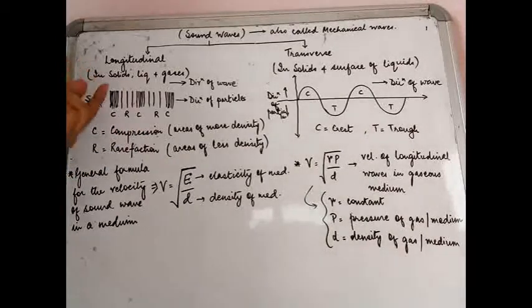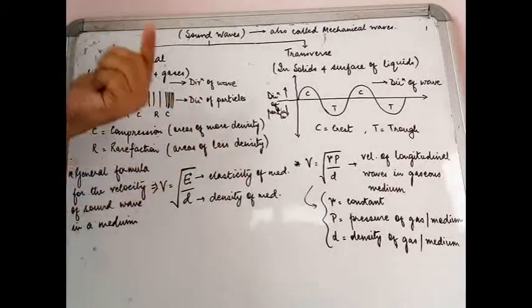So what is happening here is that this disturbance, which was created right here at the source, is traveling forward in the form of compressions and rarefactions. Please note the spelling of rarefaction: R-A-R-E-F-A-C-T-I-O-N. Rarefaction is just the opposite of compression.